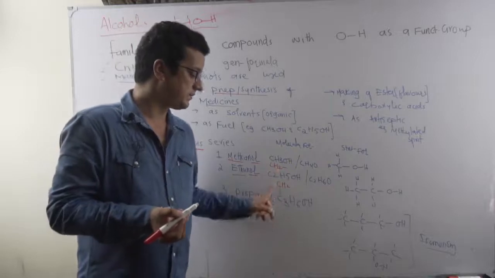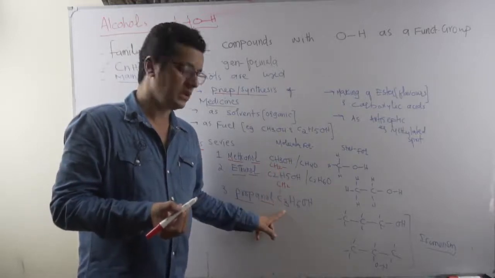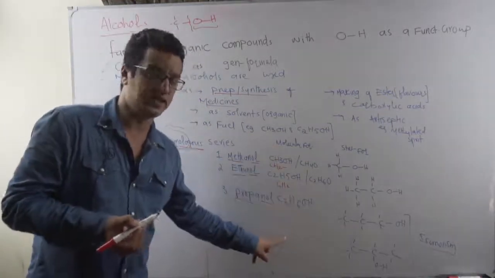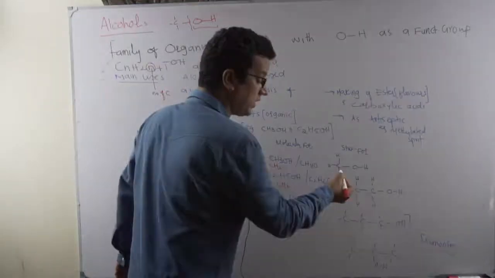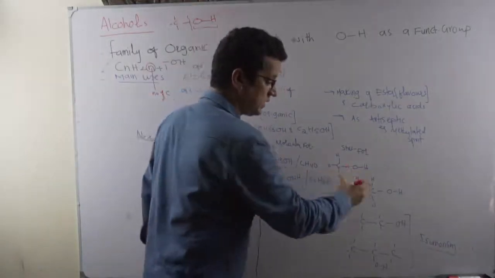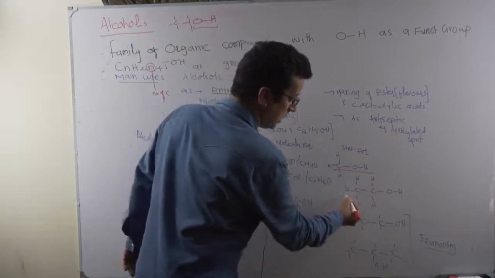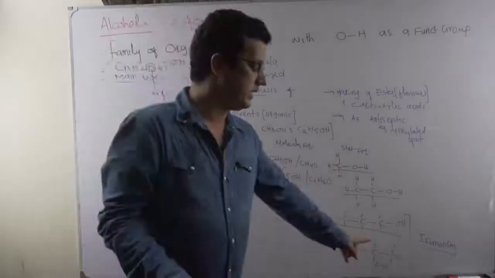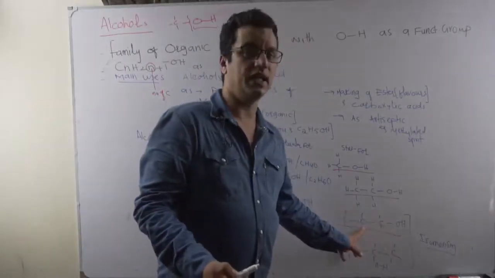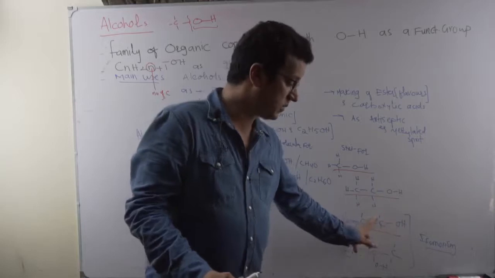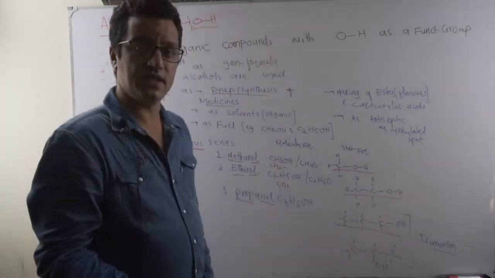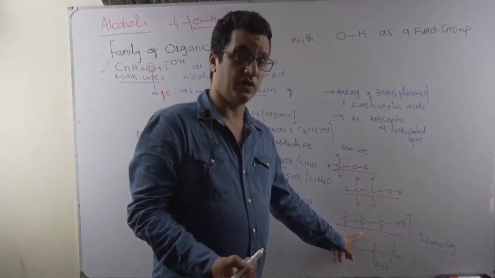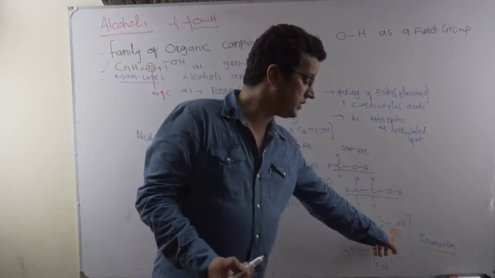Methanol, one carbon atom, ethanol, two carbon atoms, propanol, three carbon atoms. You apply CnH2n+1 and you will find this molecular formula is generated. And then look at the displayed formula showing all the bonds, even between oxygen and hydrogen. Methanol, ethanol, propanol. At propanol, you can find that this OH can be at a position other than the terminal position. So between this propanol and that propanol, they are isomers, because they have the same molecular formula. Everything is the same, only the position of OH differs.